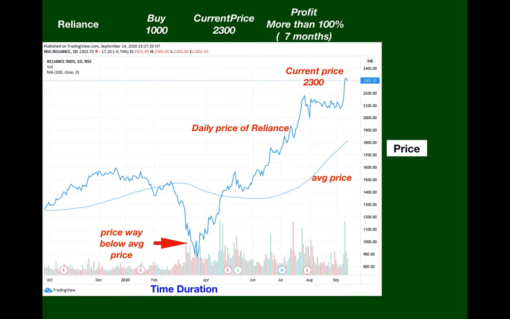We would have earned more than 100% profit in just a period of 7 months, which is really great. So if you would have invested 1 lakh rupees in the stock, it would have been more than 2 lakhs in just a period of 7 months, which is quite incredible.